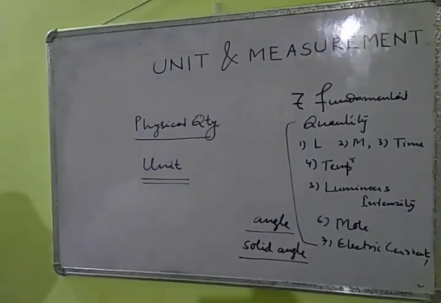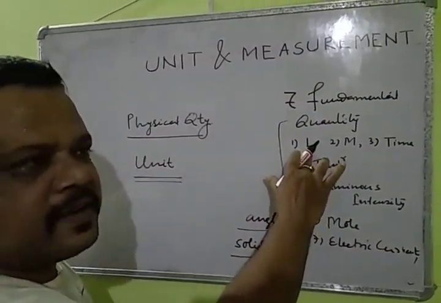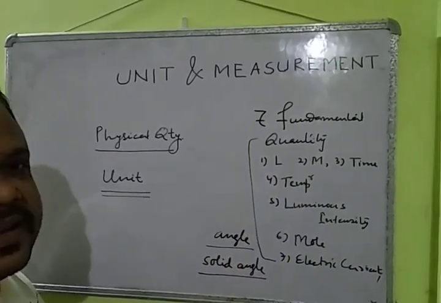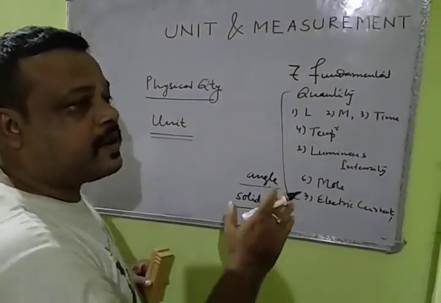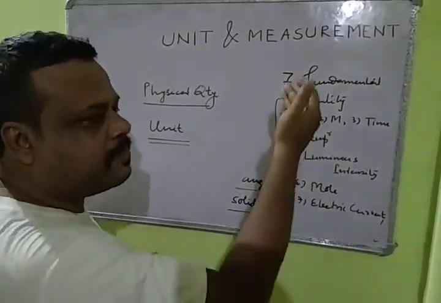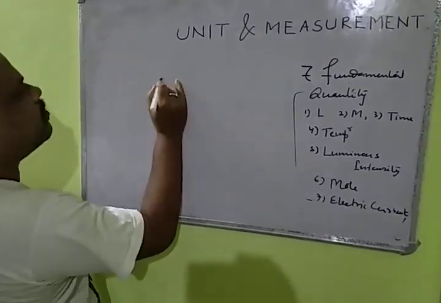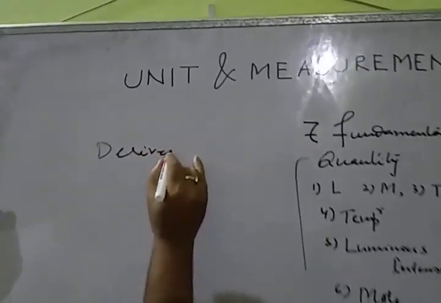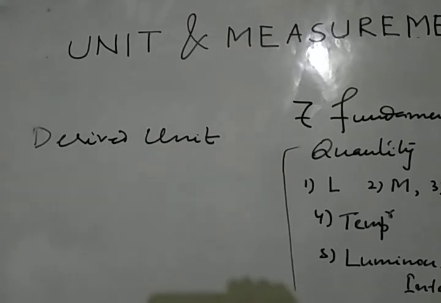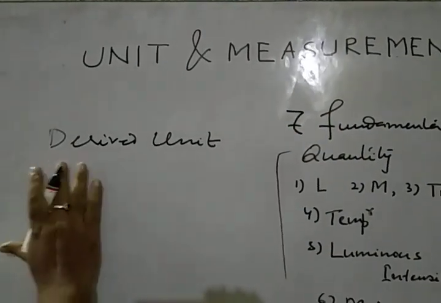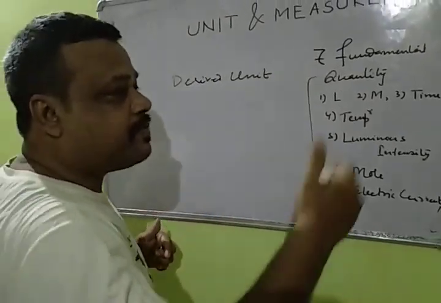Now there is a term called derived unit. These are fundamental units. Length is a physical quantity, but unit of length, meter, centimeter is the fundamental unit. Mass is a physical quantity, but unit of mass is what? Kg, gram. These are fundamental units. So what is derived unit? Derived unit is if a unit is expressed in terms of fundamental units, then it is known as derived unit. They are not spontaneous, they are derived from fundamental units.